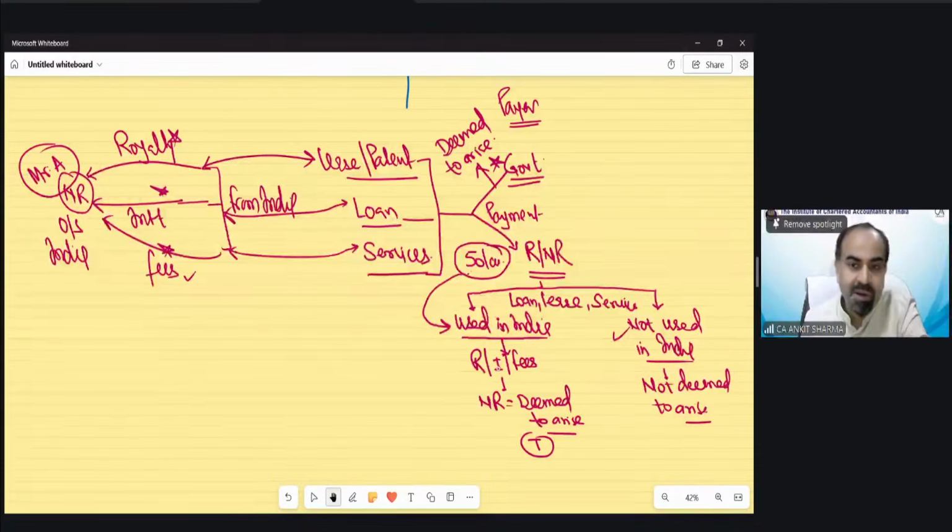So non-taxable in India. Suppose 20 lakh rupees of loan is used in India and 30 lakh is used outside India, then the interest proportionate to that 20 lakh rupees needs to be considered as deemed to arise in India in the hands of Mr. A. As simple as that. So those are the three cases which have been elaborated in detail over here.